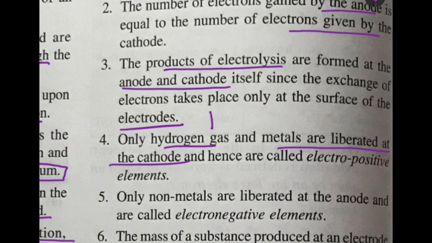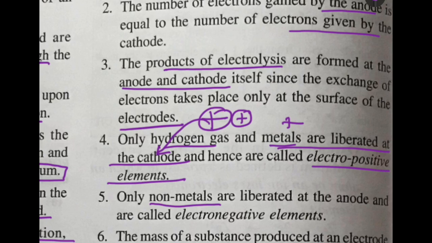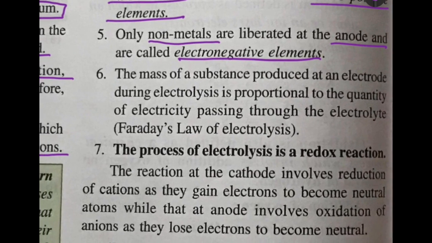Cations will move towards the cathode, and hydrogen is positive and metals are all positive, so they will move towards the cathode and are liberated there, so they are known as electropositive elements. And only non-metals are liberated at the anode, so they are known as electronegative elements.